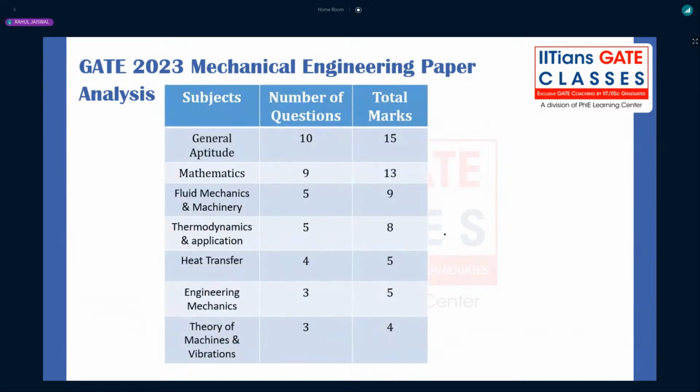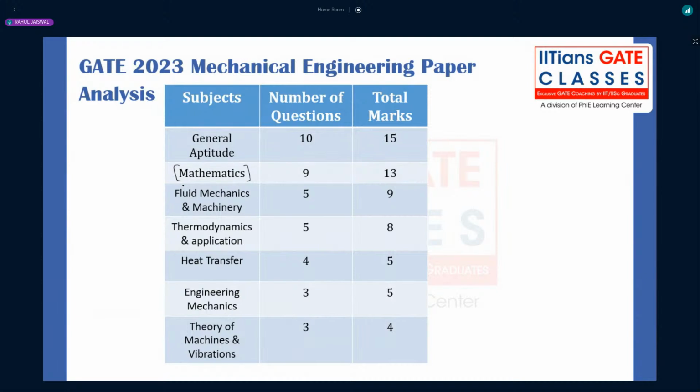Now here, if you see the subject-wise weightage for GATE Mechanical, general aptitude had 10 questions of 15 marks, and then you have mathematics. If anyone has a doubt, you can ask in the chat section of YouTube. Mathematics had 9 questions of 13 marks. What we are observing is that they are keeping mathematics at 13 marks, not 15, for the past 3 to 4 years.